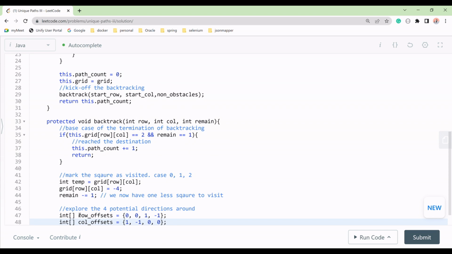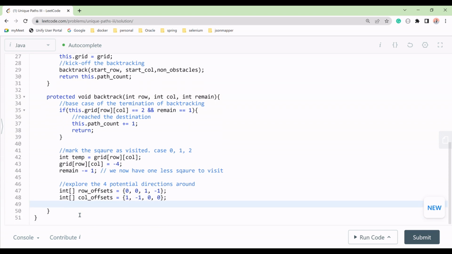Now what is important here is that we have to make a loop, so that we can move in all the directions. How will we do that? We'll start from int i equal to 0, i should be less than 4, right? All 4 directions we will move, and then we will do plus plus i.